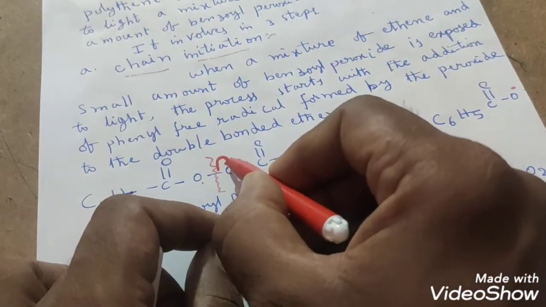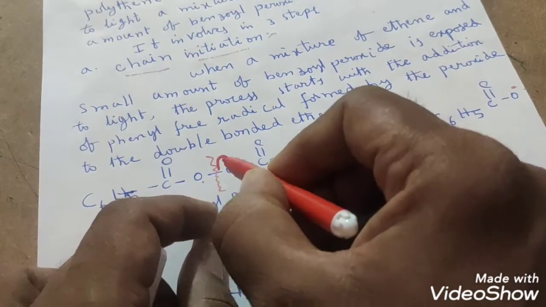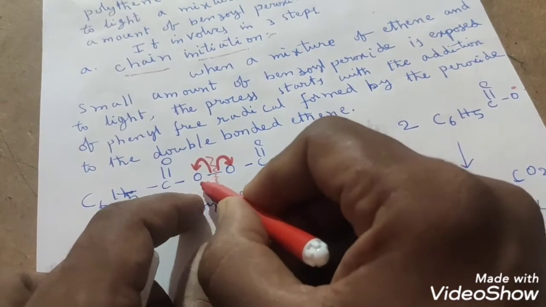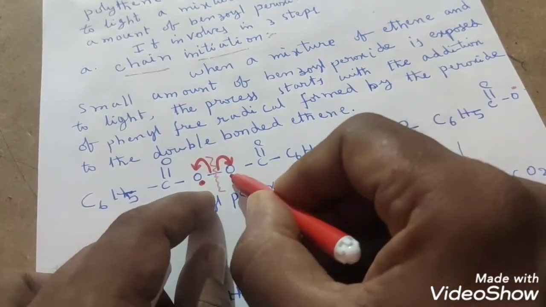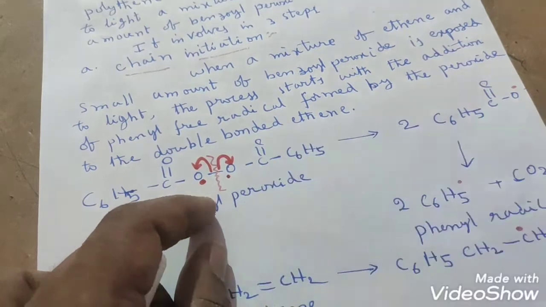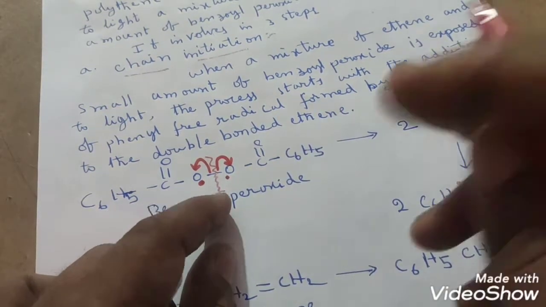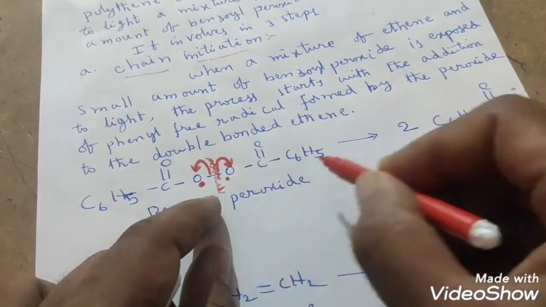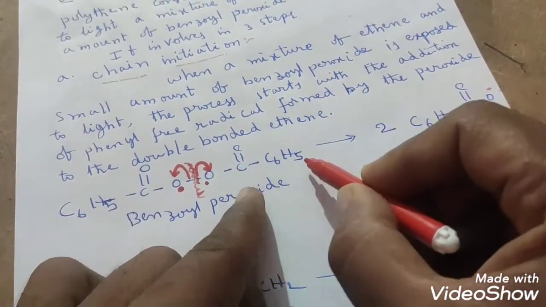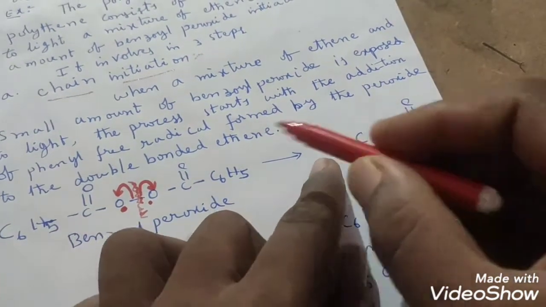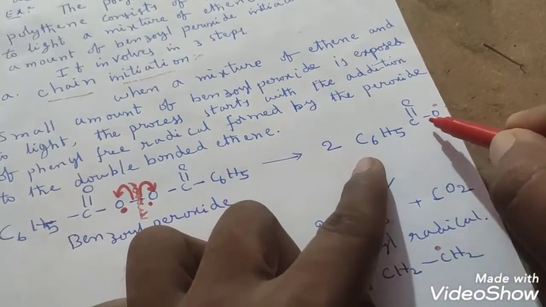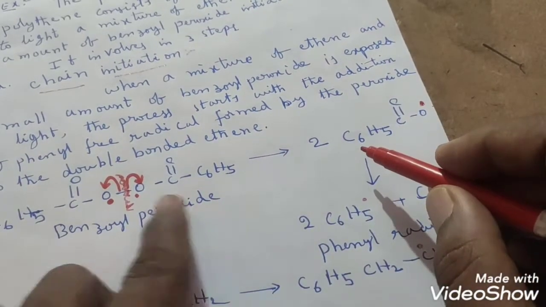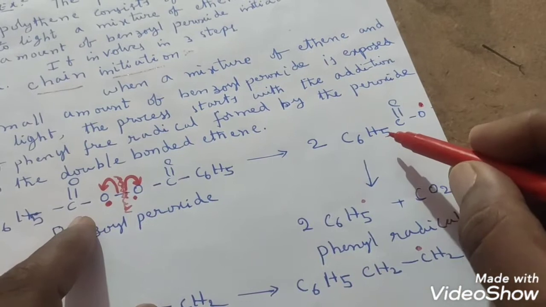So here shifting of one electron will take place to this oxygen, and shifting of another electron will take place to this oxygen. So this oxygen will get a free radical and this oxygen also will get a free radical, students. Correct or not? After this bond is broken, C6H5, C double bond O free radical is generated. Like that, 2 moles are there, right?